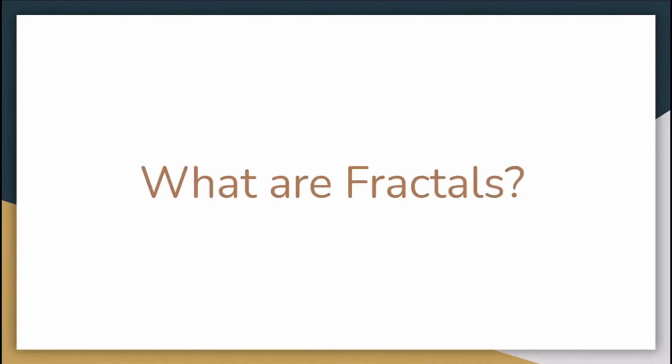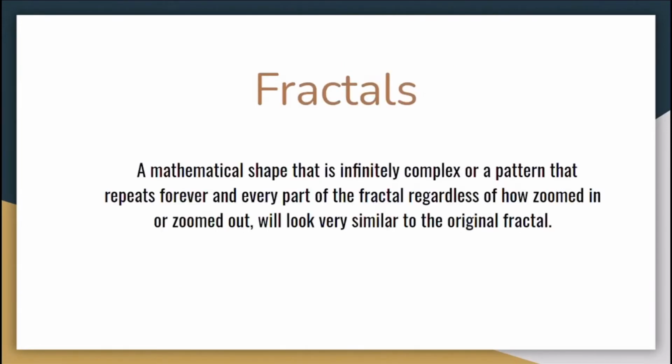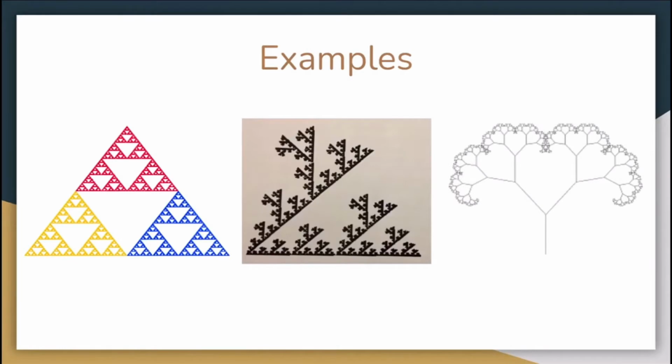Now, what are fractals? A fractal is a mathematical shape that is infinitely complex, or a pattern that repeats forever, and every part of the fractal, regardless of how zoomed in or zoomed out, will look very similar to the original fractal. So let's take these three examples. As you see, the patterns keep repeating themselves as they go smaller and smaller. These patterns go on infinitely and continuously repeat themselves, thus creating fractals.